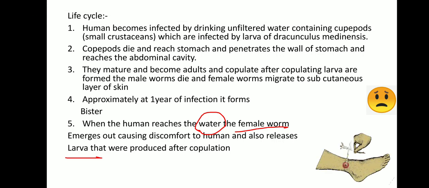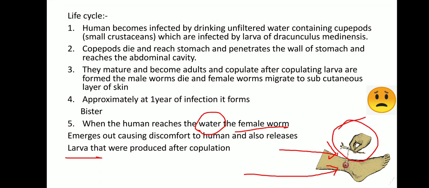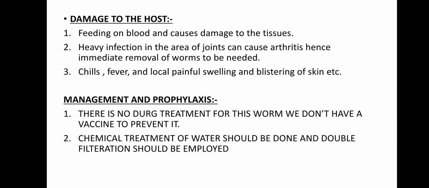The blister is somewhat like this, and this white color one is the worm. This worm is being removed out. Let's see how it is removed in the further slides.